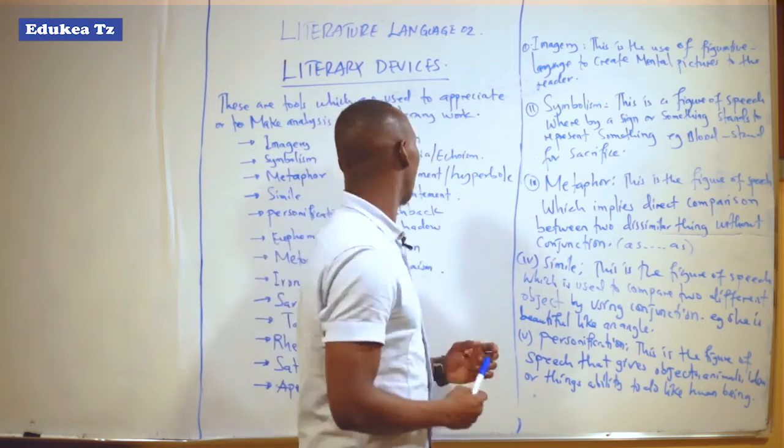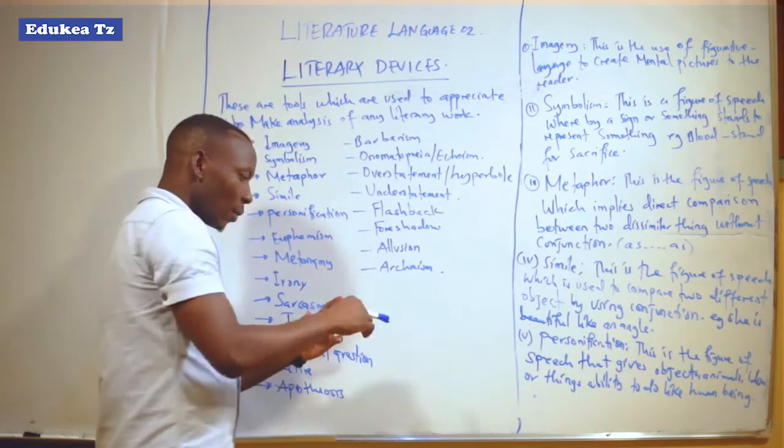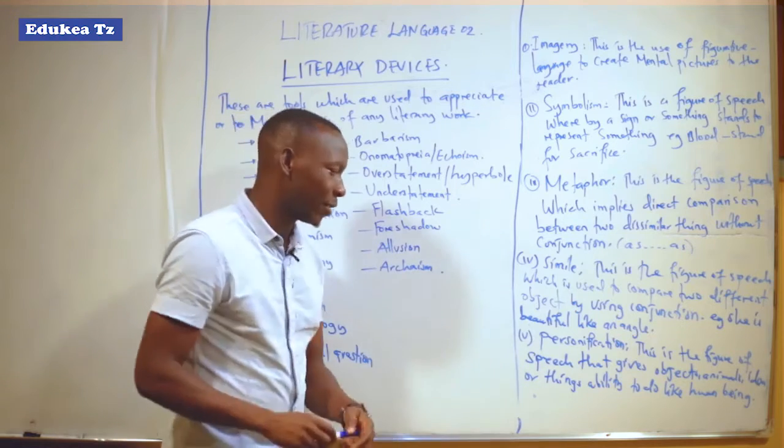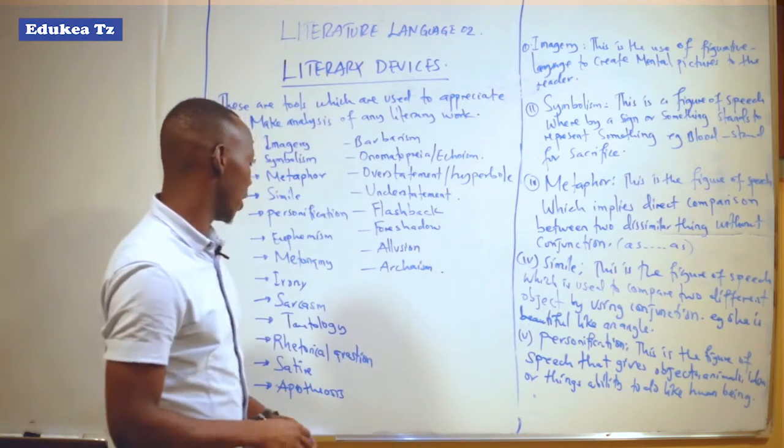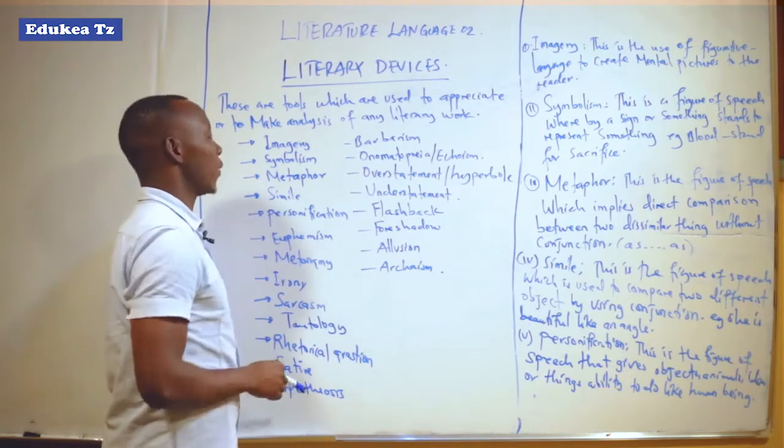When we are talking about literary devices, there are different literary devices as mentioned here. There are so many, but today let us see the following.